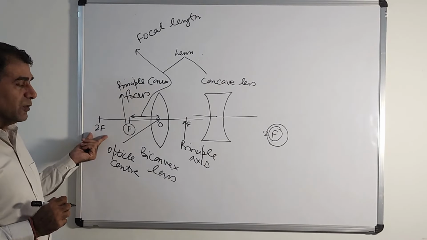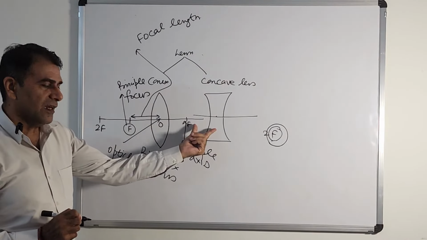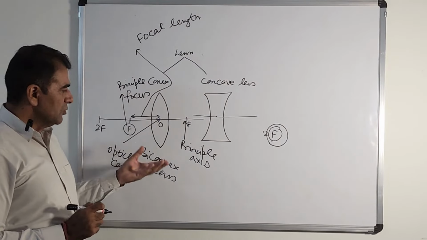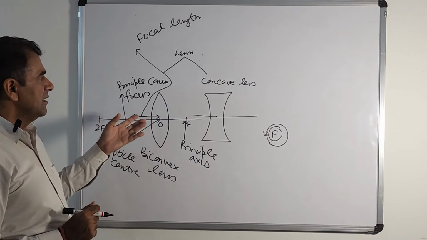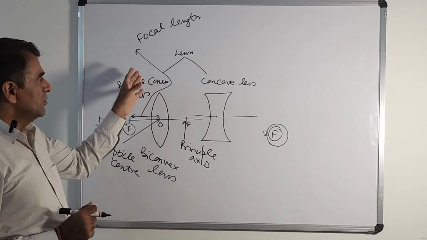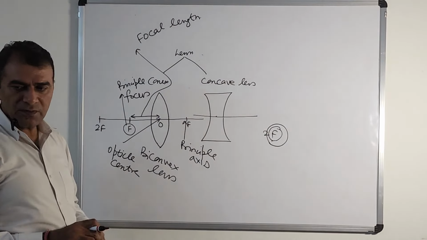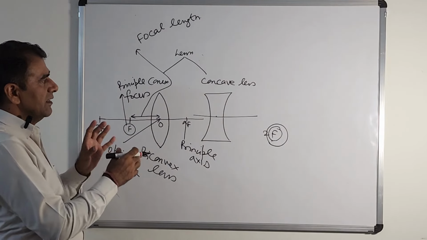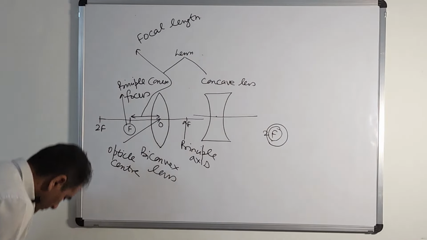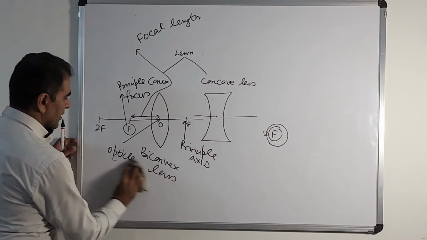It is double focus, and similarly on this side also. So this was all you need to know when you study lenses and image formation in convex or concave lenses. Next we will do mirrors. Okay, so let me clear it.